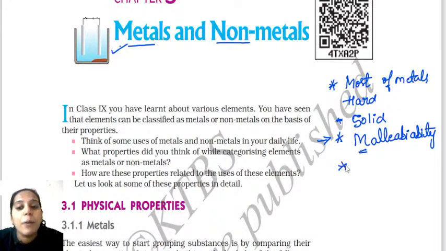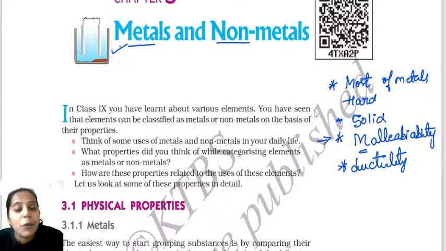Next we have the property called ductility. What is meant by ductile? Metals have the property of being converted into thin wires. We say metals can be drawn into thin wires. The wire-making property we call ductility.